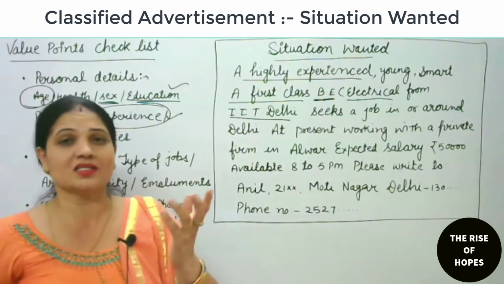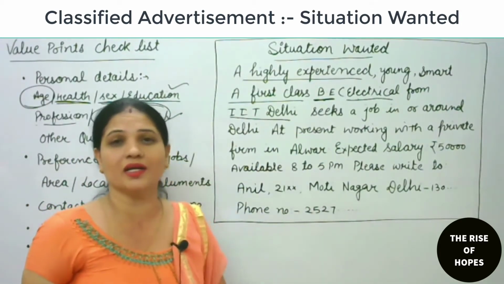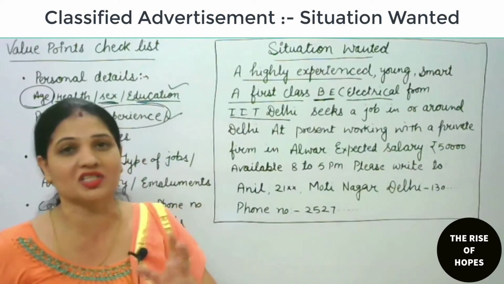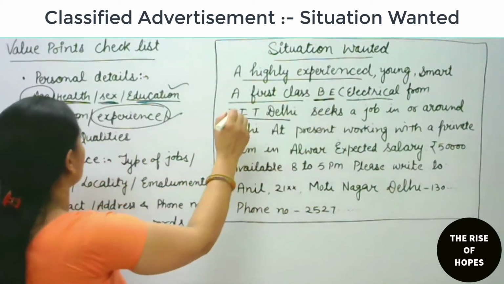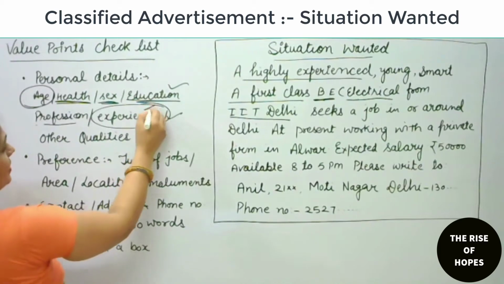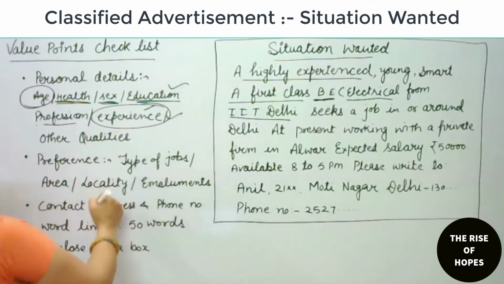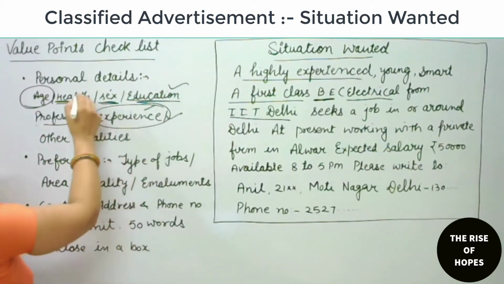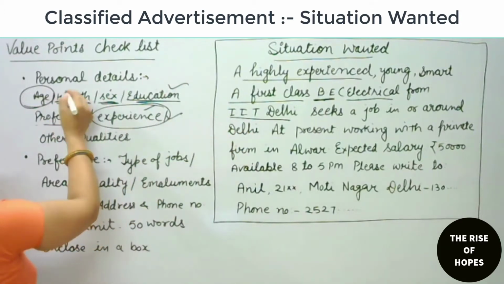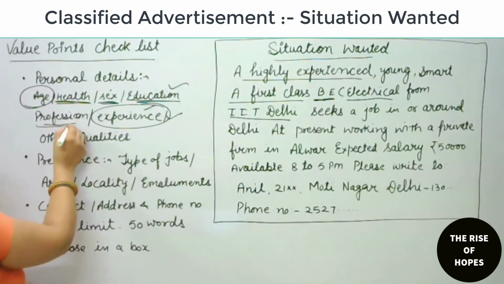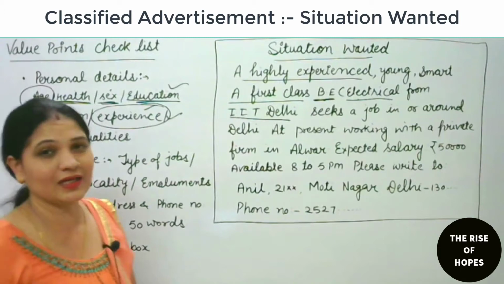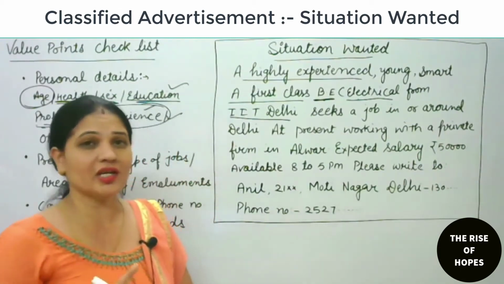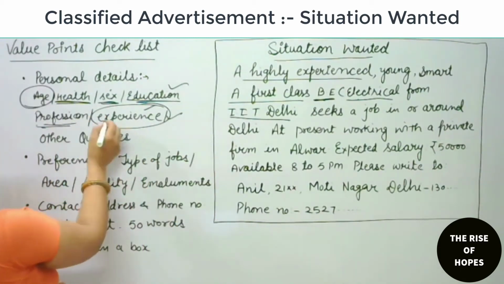IIT Delhi is the name of the institution from where he or she got this degree. So he mentioned experience, educational qualification, sex, and health as young and smart. This is personal detail. This is his profession, electrical engineering, the side he wants, so this is the profession.